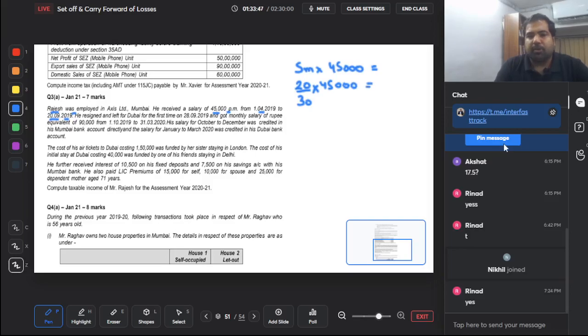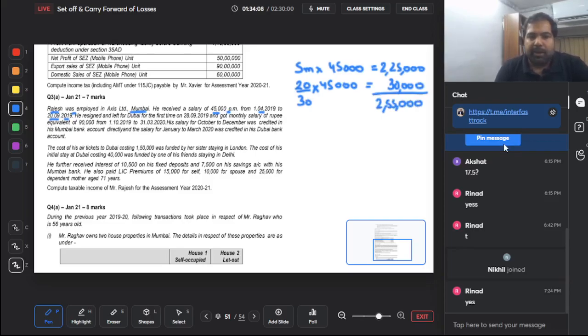This is his salary from Axis Bank, Mumbai. Because there is an India connection, it will be taxable. So 45,000 into 5, that is 2,25,000. And 45,000 divided by 30 into 20 is 30,000. So this is his salary from Axis Bank, Mumbai: 2,55,000.